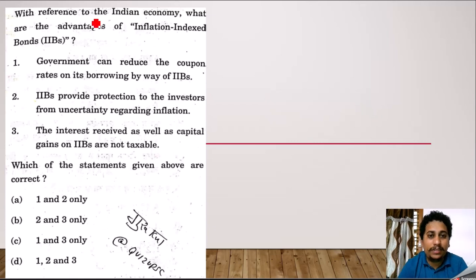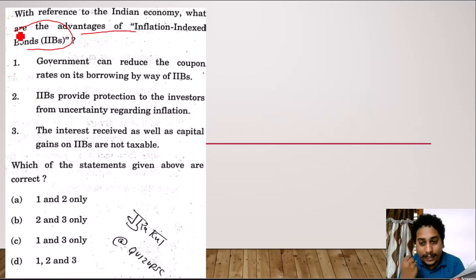Next, guys. With reference to the Indian economy, what are the advantages of inflation indexed bonds? See, whenever we take up the idea of inflation indexed bonds, usually any bond increases or decreases its price according to demand and supply, and according to the face value of that particular bond. If it has promised more value, it will deliver more output. If it has promised less value, it will deliver less output.